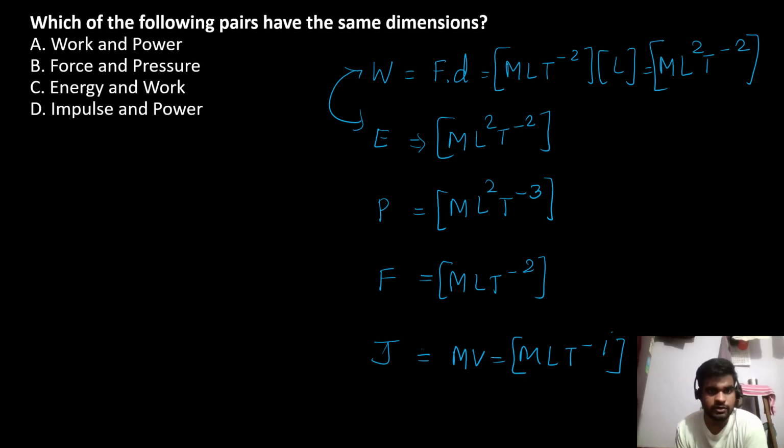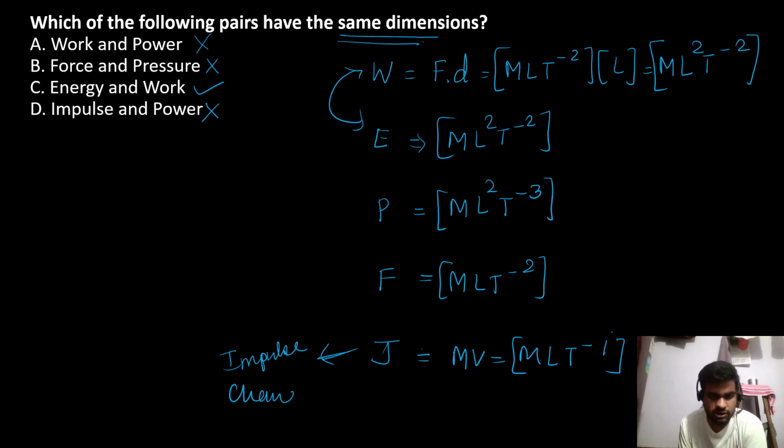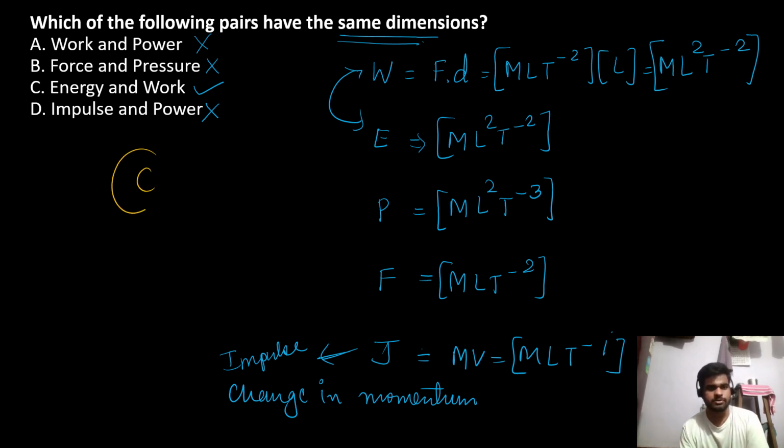So we have been asked which of the following pairs have the same dimensions: work and power, no; force and pressure, no; energy and work, yes; impulse and power, no, not at all. We can compare it. This is impulse. Impulse is change in momentum. The answer to this question is option C. Okay, let's move on to the next question.